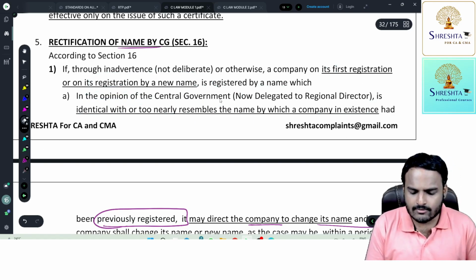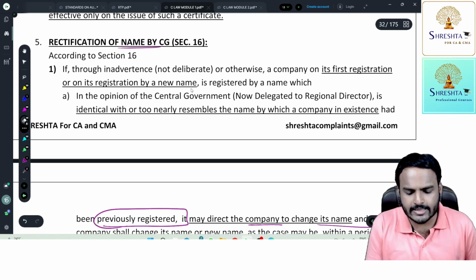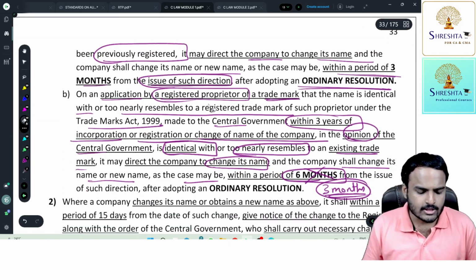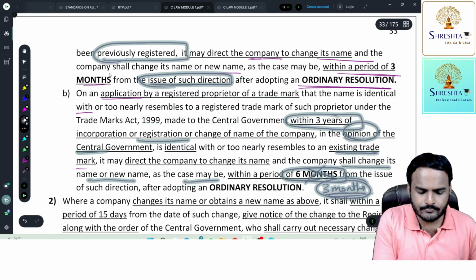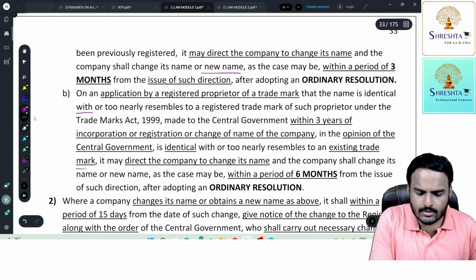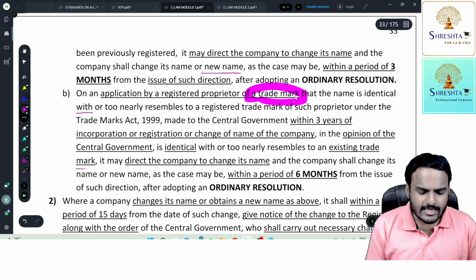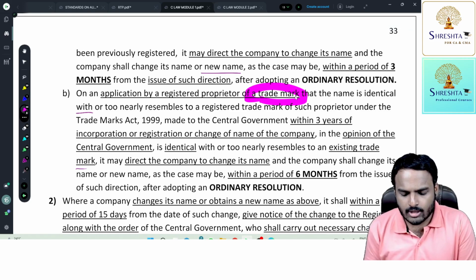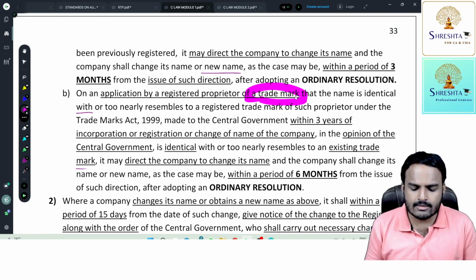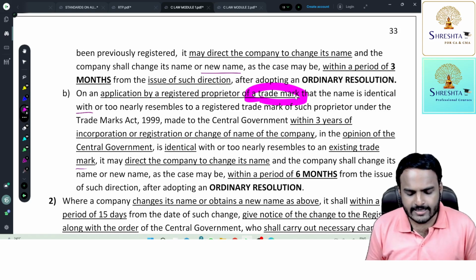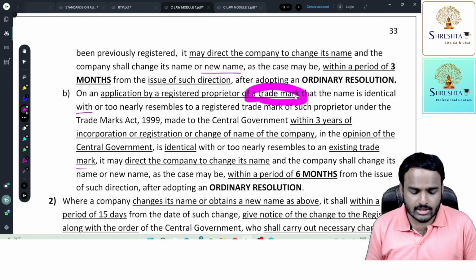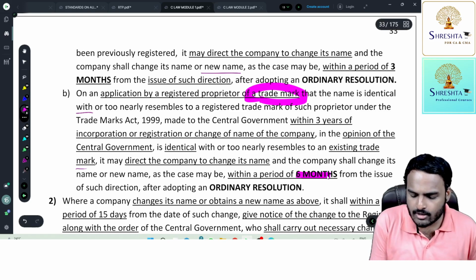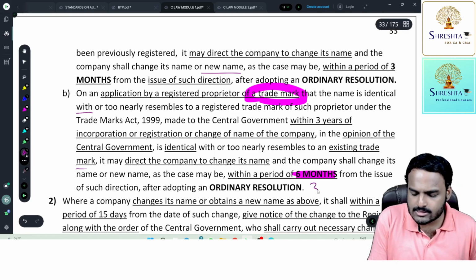If through inadvertence or otherwise, a company on its first registration or on its registration by a new name is registered by a name which, B point, on an application by a registered proprietor of a trademark, is identical with or too nearly resembles a registered trademark of such proprietor under the Trademark Act 1999, made to the central government within 3 years of incorporation or registration or change of name of the company, in the opinion of the central government, the central government may direct the company to change its name, and the company shall change its name or new name, as the case may be, within a period of 6 months. So the amendment is that in the place of 6 months, they gave a time period of 3 months.